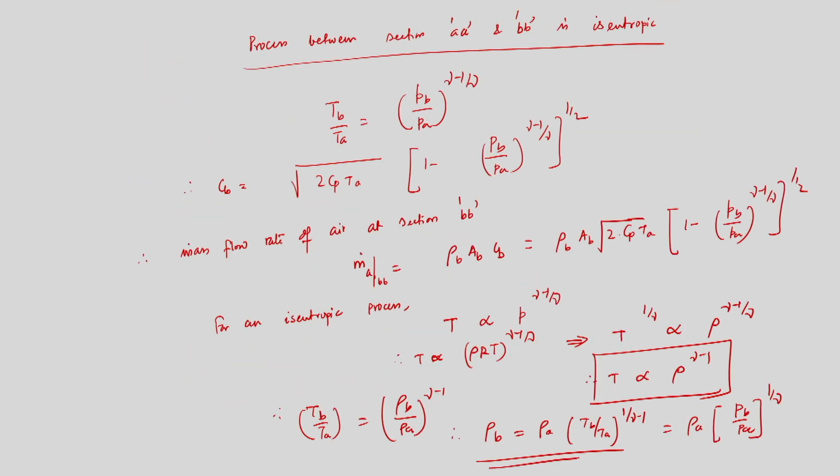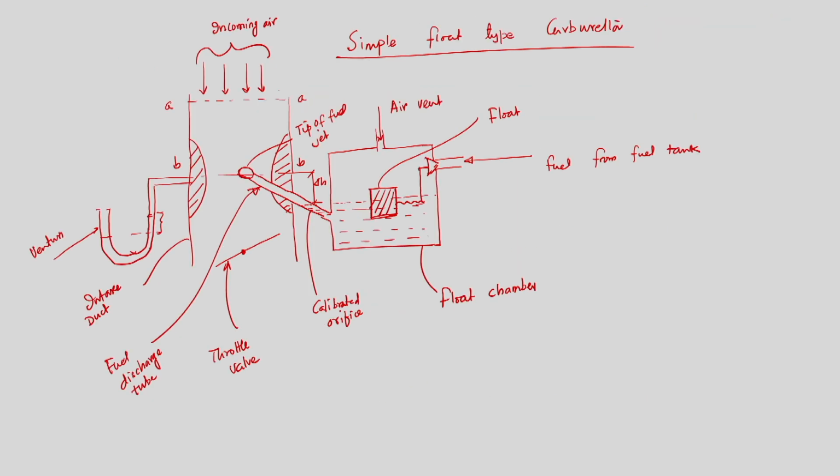So, we have calculated the mass flow rate of air at section BB. Now, we have to calculate the mass flow rate of fuel at section BB, because if I calculate that, then we can calculate the fuel air ratio or air fuel ratio, that is fine. So, if I would like to calculate the mass flow rate of fuel at section BB, again I assume that this is section CC.